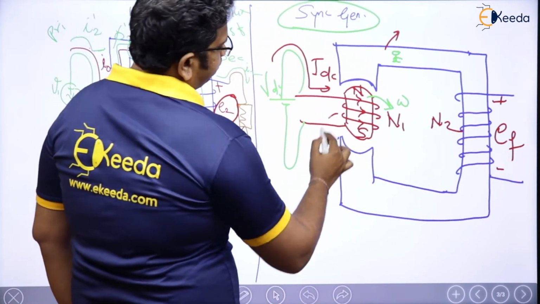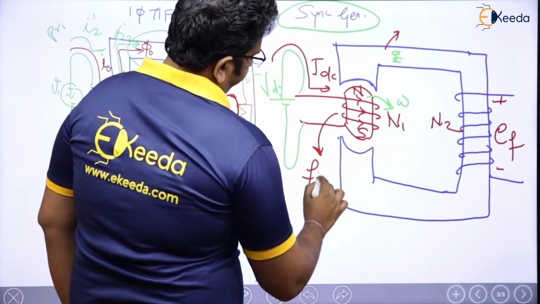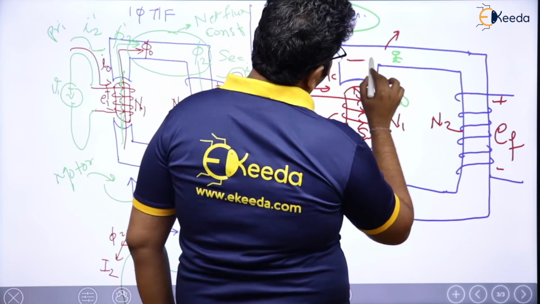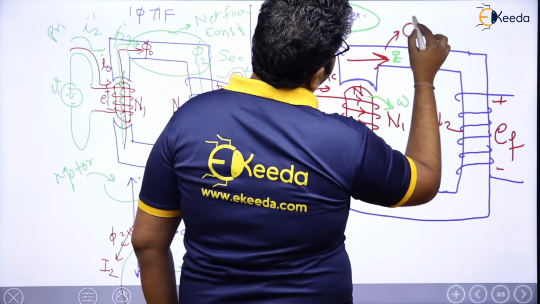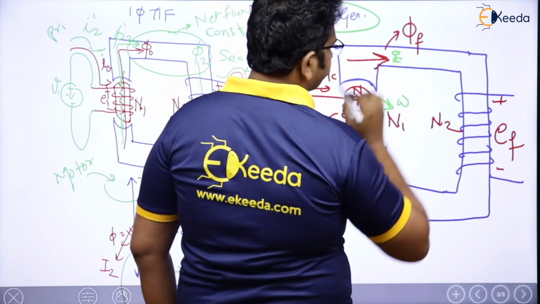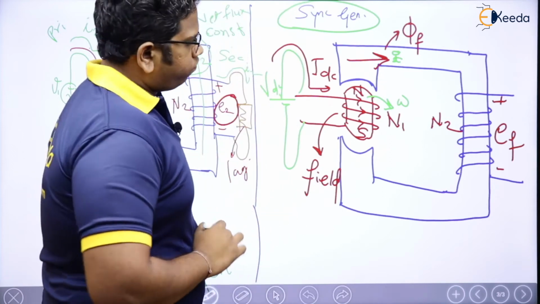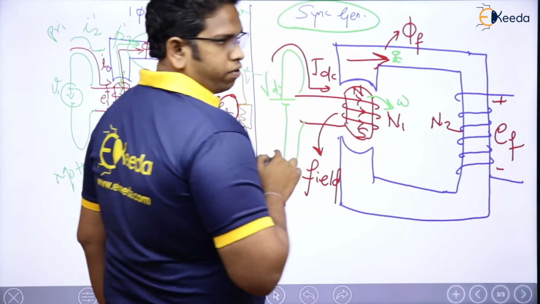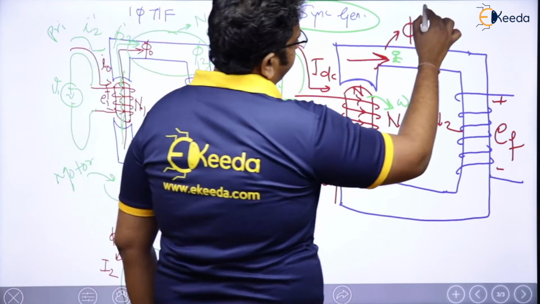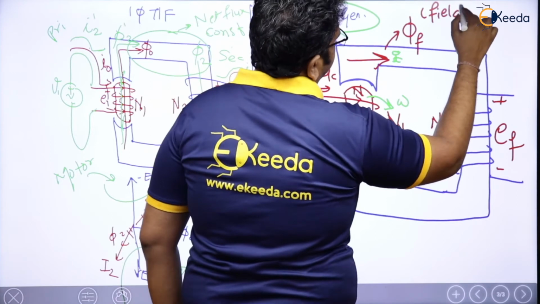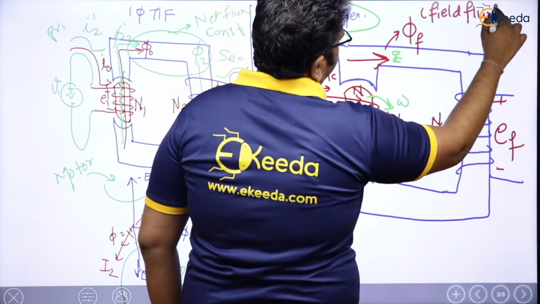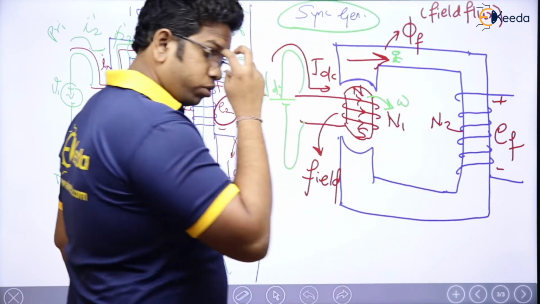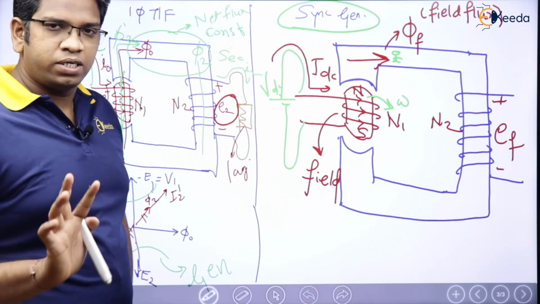This is going to be the field. Whatever flux will be going through here like this, from now I will be calling that flux phi F. Phi F means field flux. And this is called the induced EMF due to the field. Am I right? Are you all understanding this point?